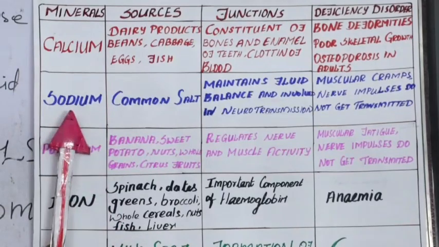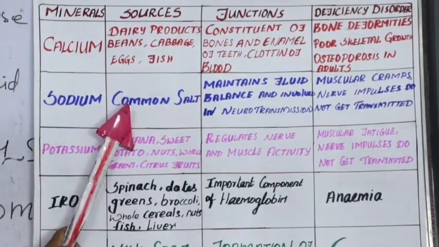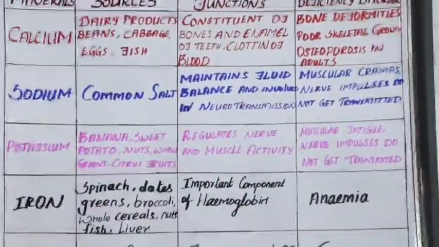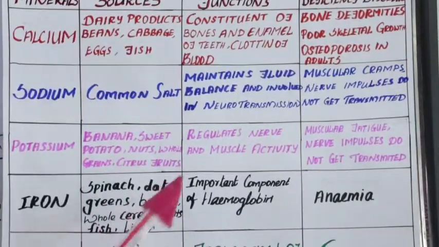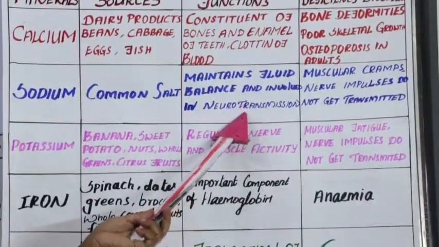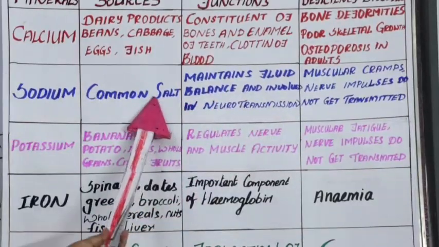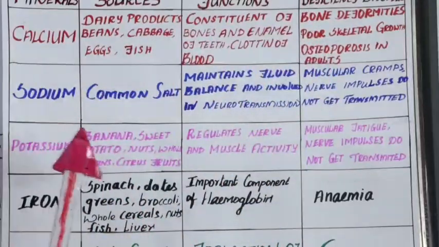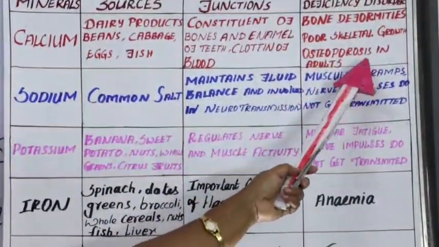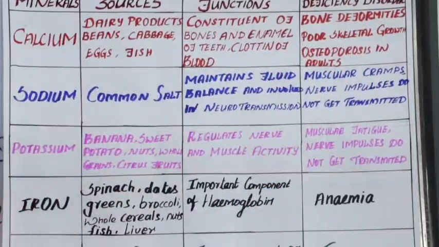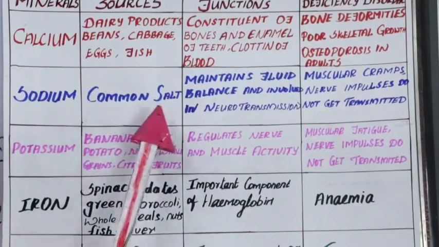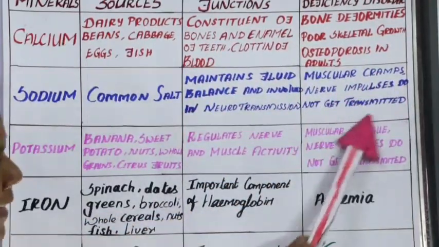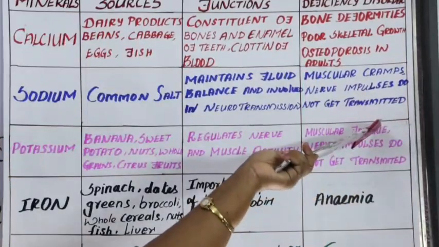The next one is sodium. It is present in common salt. It maintains fluid balance and is involved in neurotransmission. Neurotransmission is nothing but neurons helping to transfer the messages. So common salt supports transferring the messages. The deficiency disorder of sodium is muscular cramps. Whenever we turn suddenly, we get pain in some places, no? Because of this, in neurotransmission, muscular cramps occur as nerve impulses do not get transmitted.